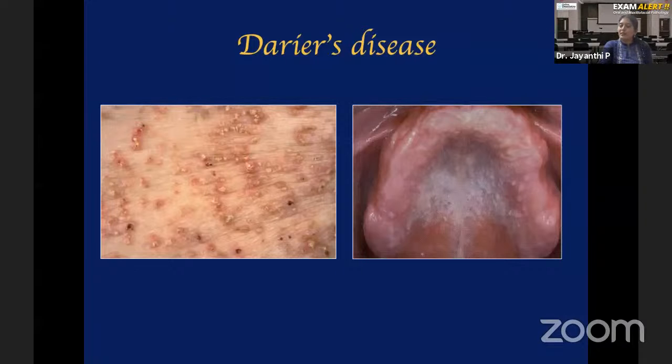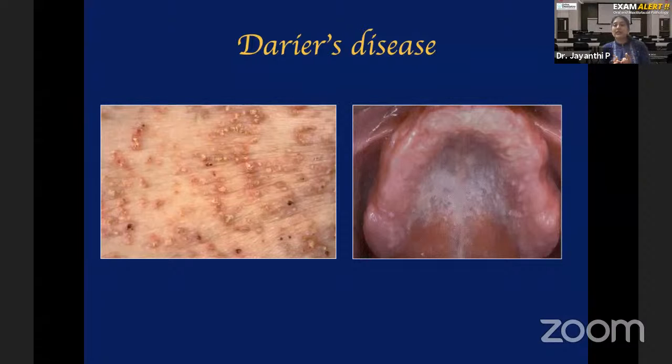Okay. There are a few other diseases which can have a cobblestone appearance of the oral mucosa. Just for you to know, I'm telling you that is in no way connected to skin diseases or genodermatosis. But if a patient has multiple papules in the oral cavity, that appearance can be described as cobblestone appearance, which can be seen in Darier's disease.